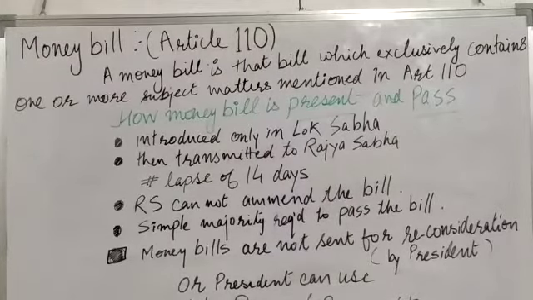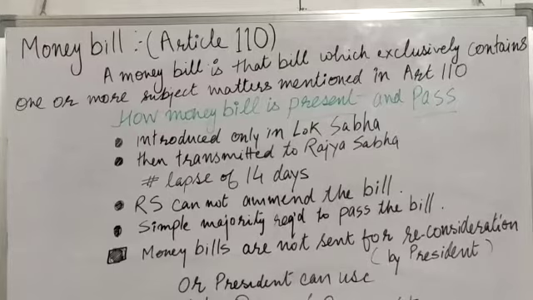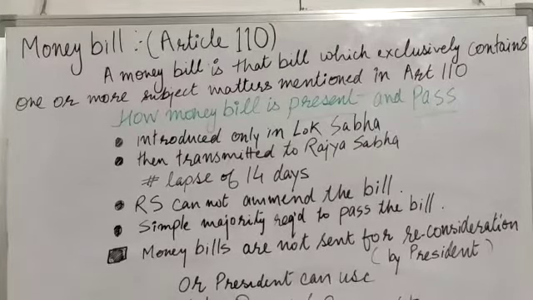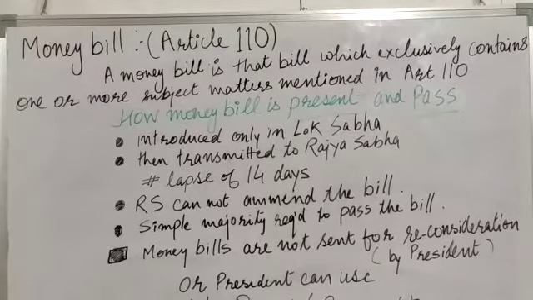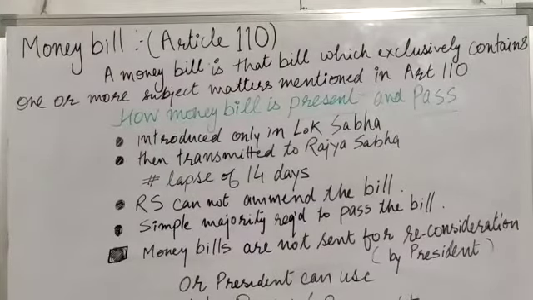is required. And after the bill is passed in the Lok Sabha, it is transmitted to the Rajya Sabha. And then Rajya Sabha has to pass the bill within 14 days of its receipt from the Lok Sabha. And after the lapse of 14 days, it is assumed that both the houses have passed the bill. And the Rajya Sabha cannot amend the money bill. Remember, Rajya Sabha cannot amend the money bill. It may suggest amendments, but the suggestion is not binding on the Lok Sabha.